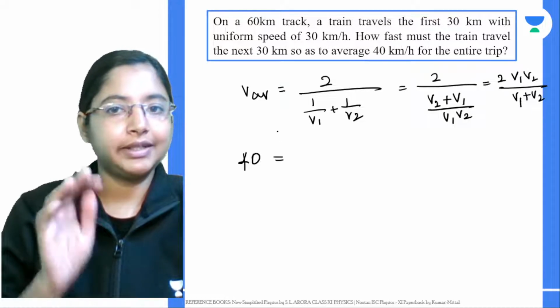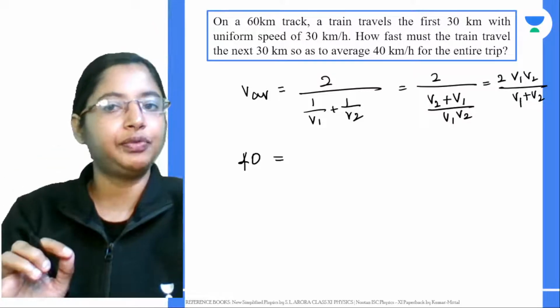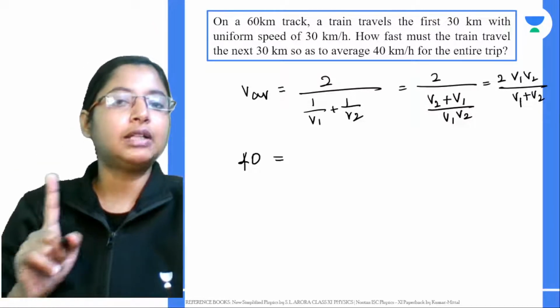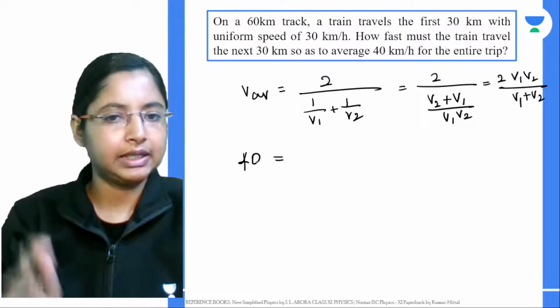Now, in this question, everything is given in kilometers per hour, so make sure the final unit you give is in kilometers per hour. But if conversion to meters per second is asked, be careful to convert them. Here we are giving the final answer in kilometers per hour.